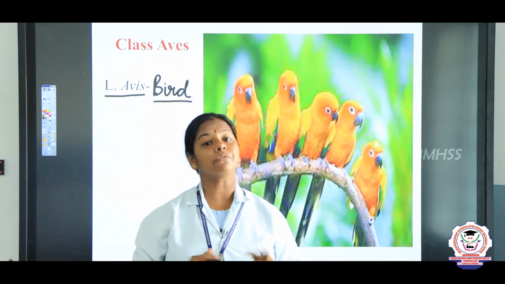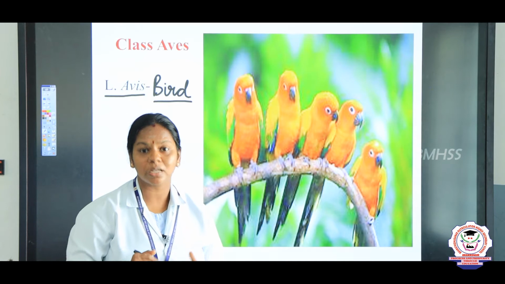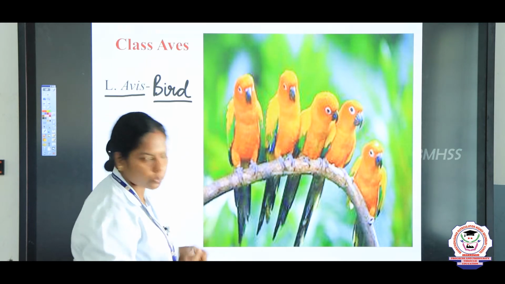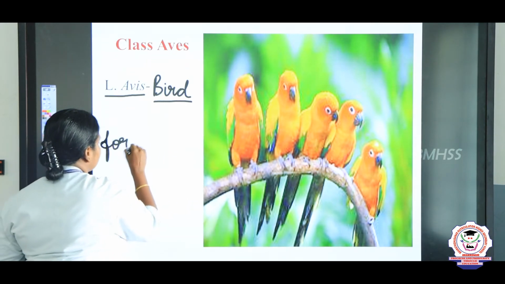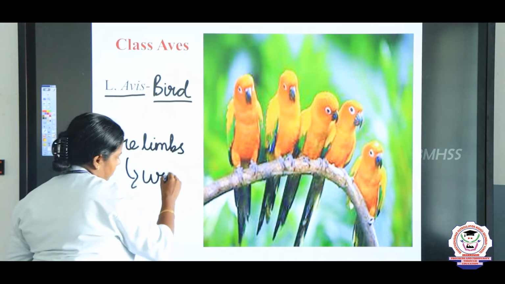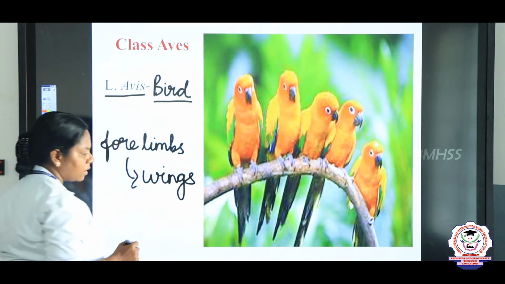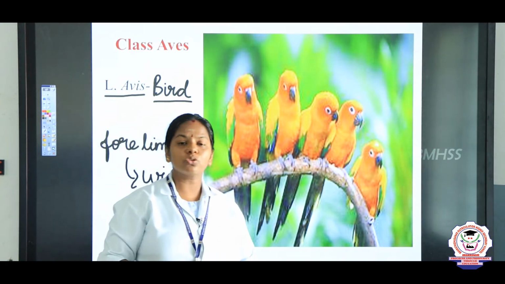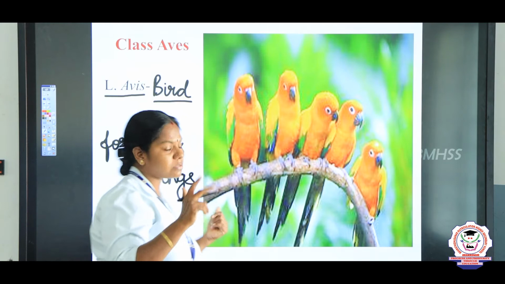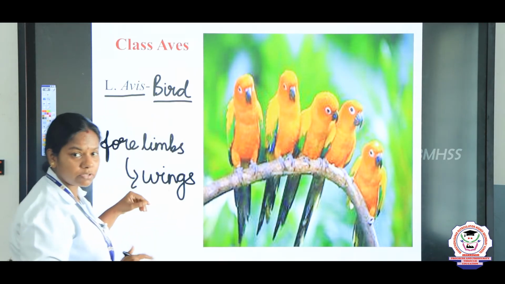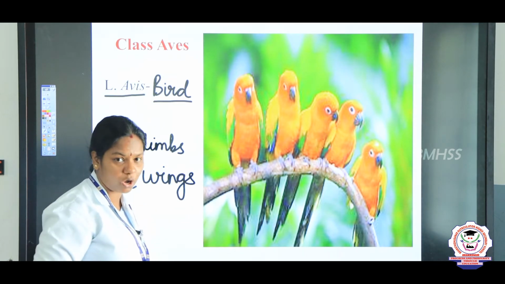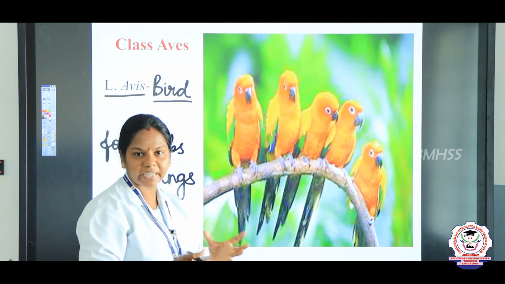With the help of its feathers. The birds fly with the help of their wings. The forelimbs are modified into wings and they help in flying, and they also have hind legs. It is used for what? Perching, climbing the trees, right? So it possesses two limbs, the forelimbs modified into wings and the hind limbs for walking and for holding. For example, an eagle uses claws to hold its prey.